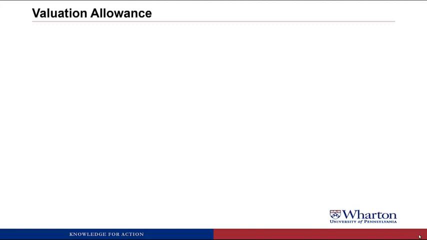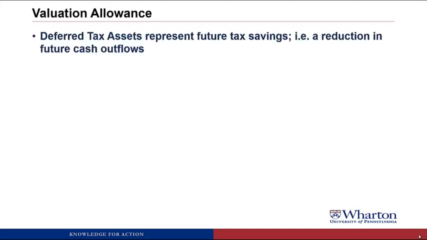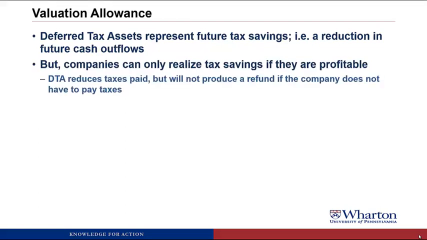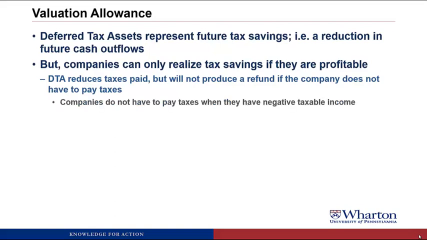So sometimes we have to create a valuation allowance for deferred tax assets. Remember, deferred tax assets represent future tax savings, a reduction in future cash outflows. And this is, in fact, the definition of an asset that we used much earlier in the course. But companies can only realize those tax savings, those reductions in future cash outflows, if they're profitable. The deferred tax asset would then reduce taxes paid if you were profitable, but it won't produce a refund if the company does not have to pay taxes. When does a company not have to pay taxes? Companies don't have to pay taxes when they have negative taxable income.